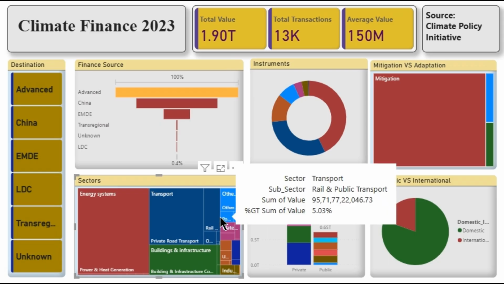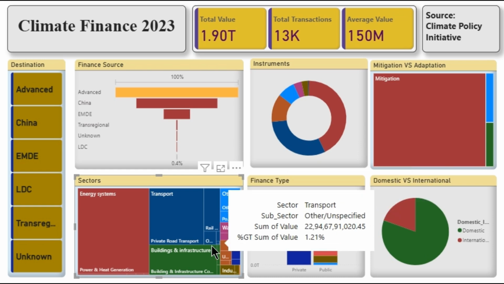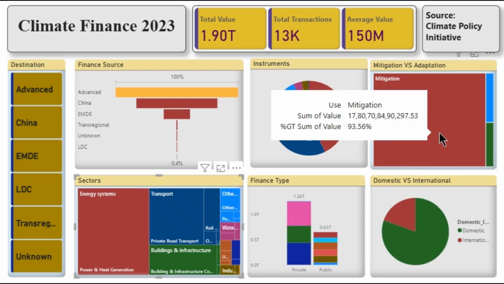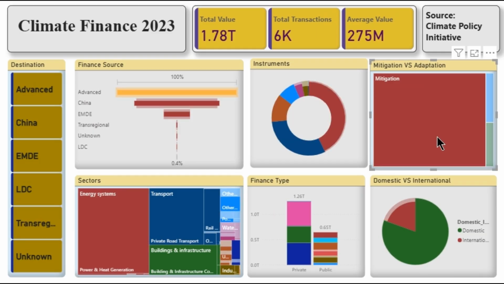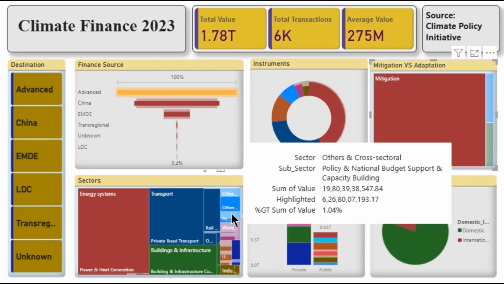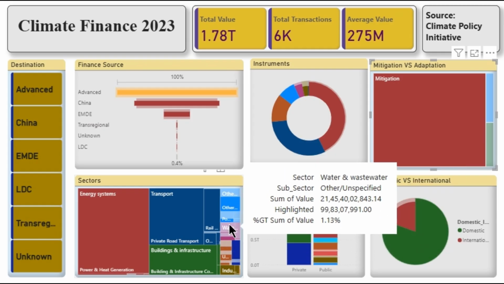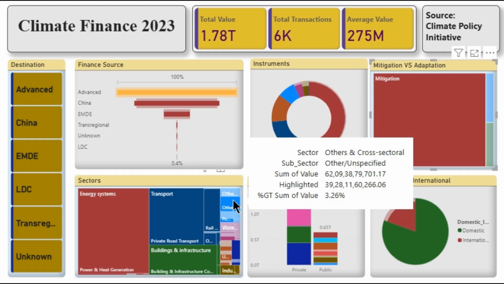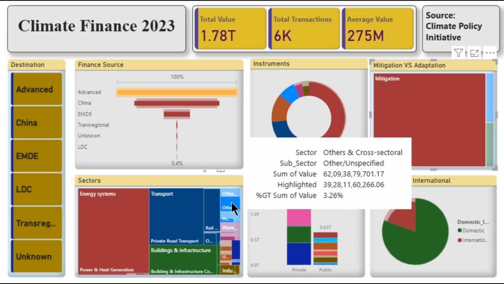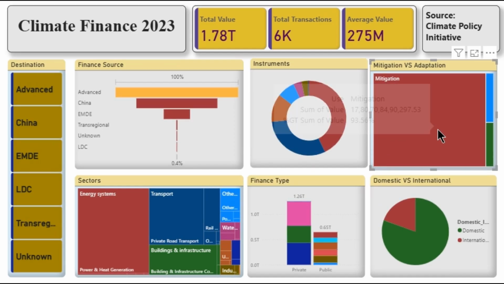Buildings and infrastructure, with $290 billion, focused heavily on energy efficiency. Investment includes heat pumps, efficient appliances, rooftop solar water heaters, and insulation upgrades. Agriculture, forests, land use, and fisheries also constitute $38 billion. This is very small in volume, but one of the fastest growing areas. The key drivers include agrivoltaics, agroforestry, sustainable fisheries, and reforestation. Voluntary carbon markets are starting to support the AFOLU projects, but finance is still far below the needs.